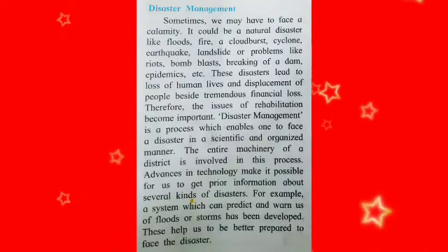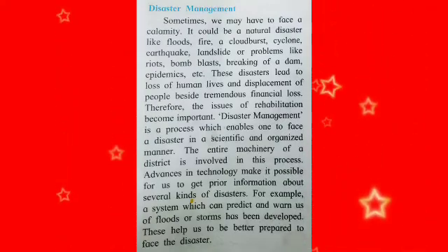So disaster management is a process which enables one to face a disaster in a scientific and organized manner.